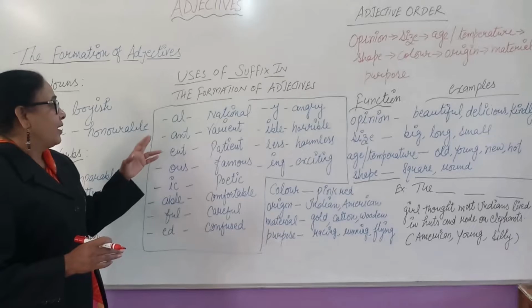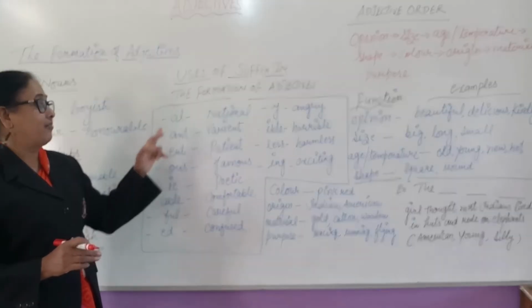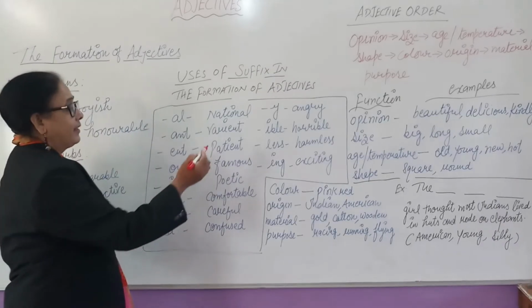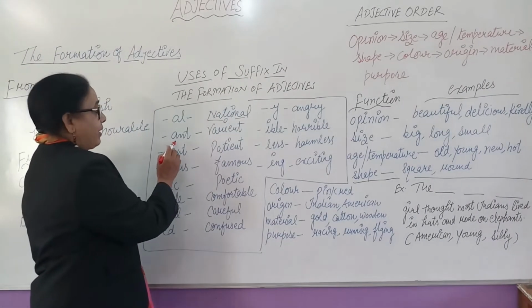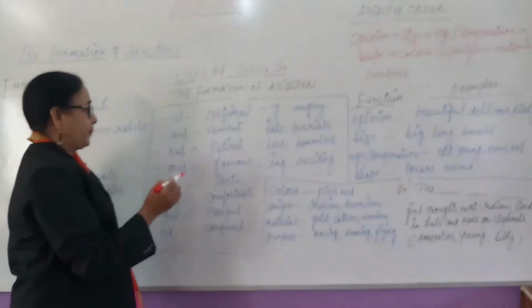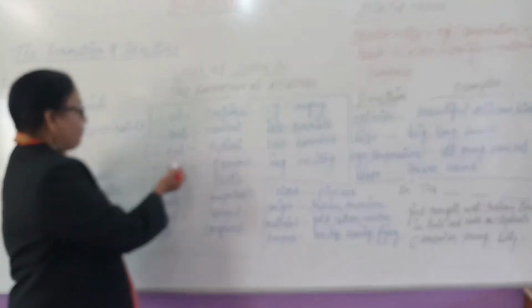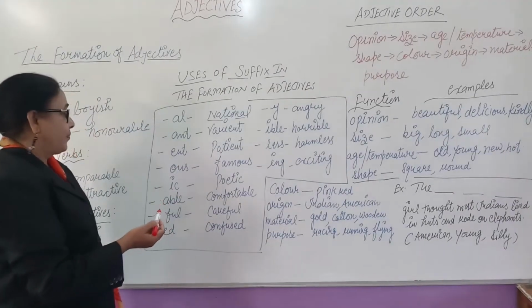Now see, if we make use of the suffix al, like from nation, it can be national. From very, y is changed into i, variant. From patience, when we are adding ent, so it will become patient.